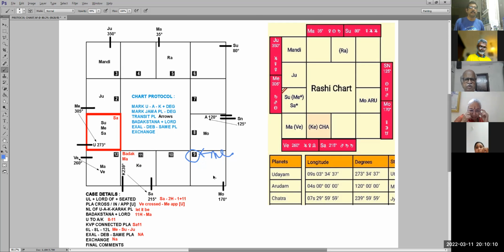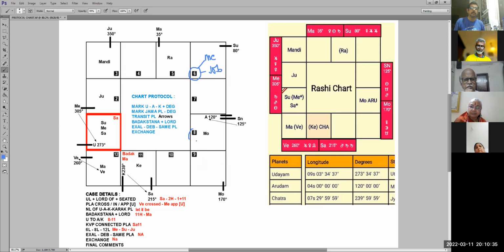Sorry, 6th Rashi, my mistake. 6th house is Mercury. 6th house is job. 6th house Lord is Mercury. This is the house of Mercury. 6th house relates to job.